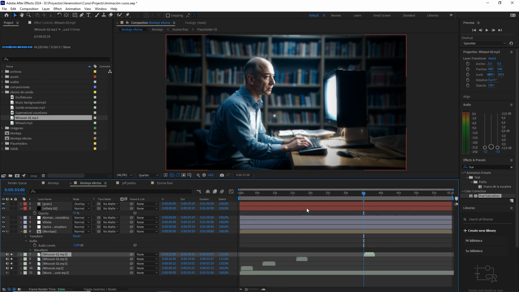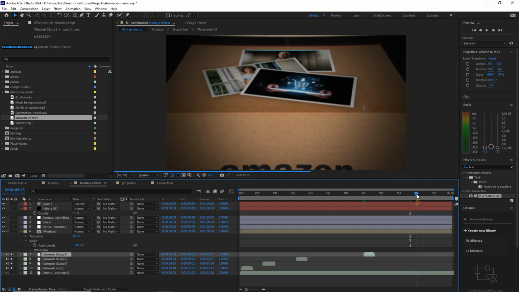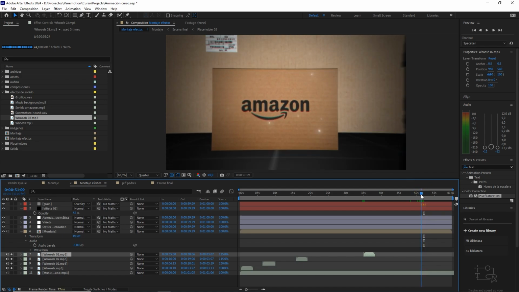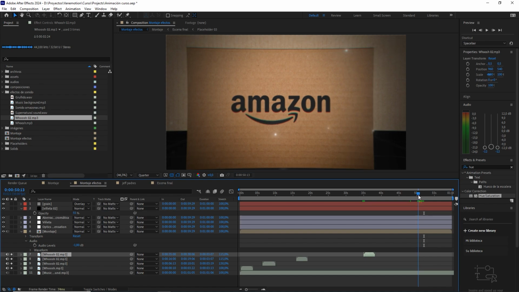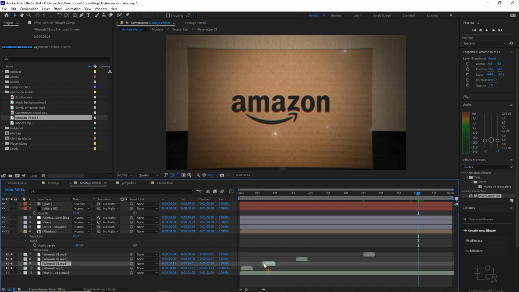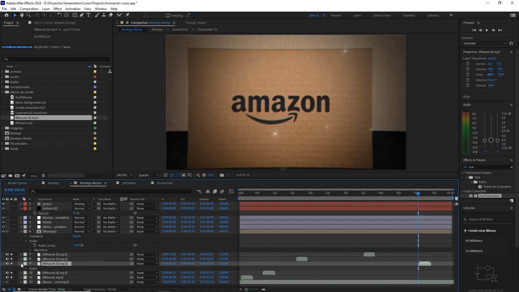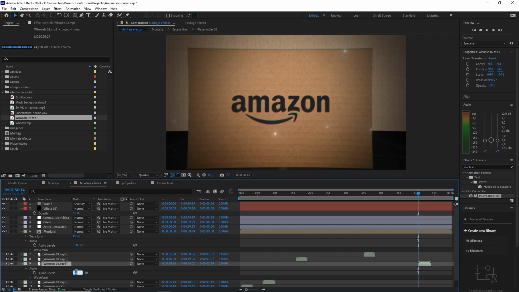Okay, we're going to put another one that's going to be here in the final scene, when Jeff already appears here with his arms raised. More or less here, at 5 to 145 there. And we are going to double this wash, the one with stretch at 130%, with Control D, and we are going to put it right there. What happens here? The audio levels are going to be put at -9.